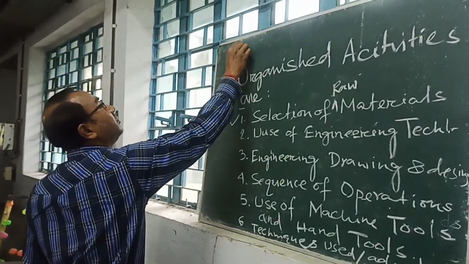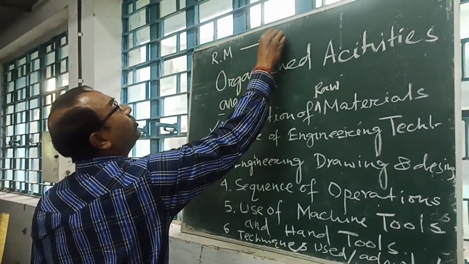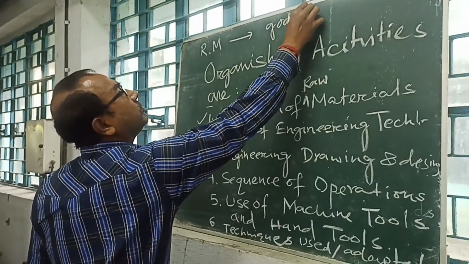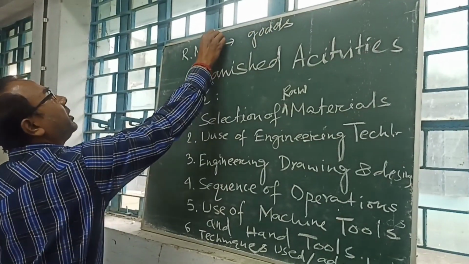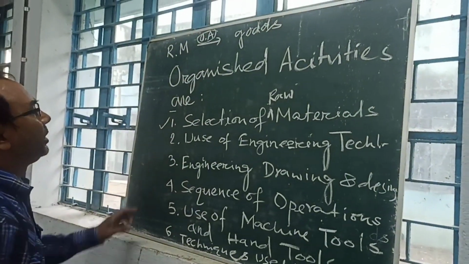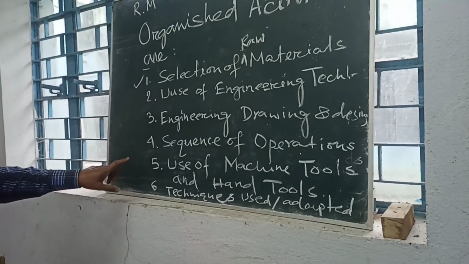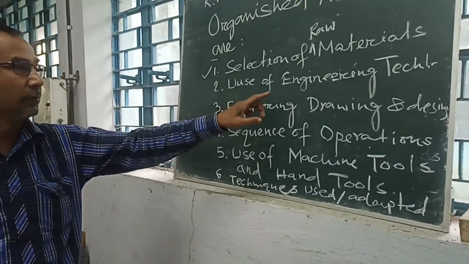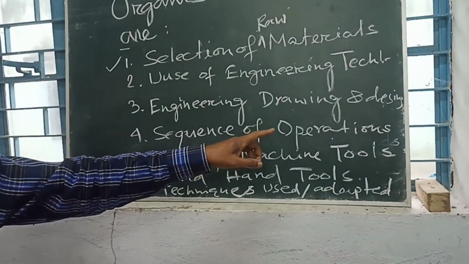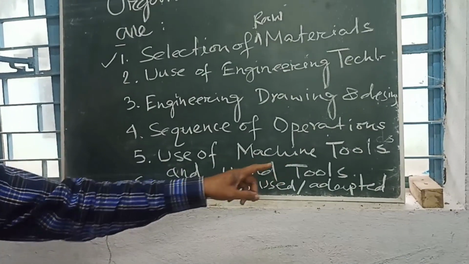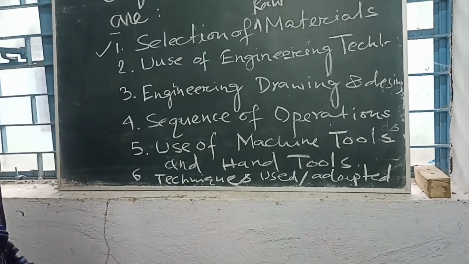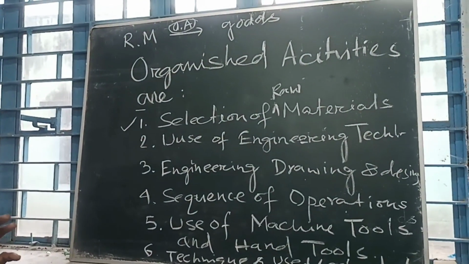Converting raw material to goods in organized activities. These organized activities are mainly these five things: selection of material, use of engineering technology, engineering drawing and design, sequence of operations, use of machine tools and hand tools, and last is the technique that is adapted to perform the goods.